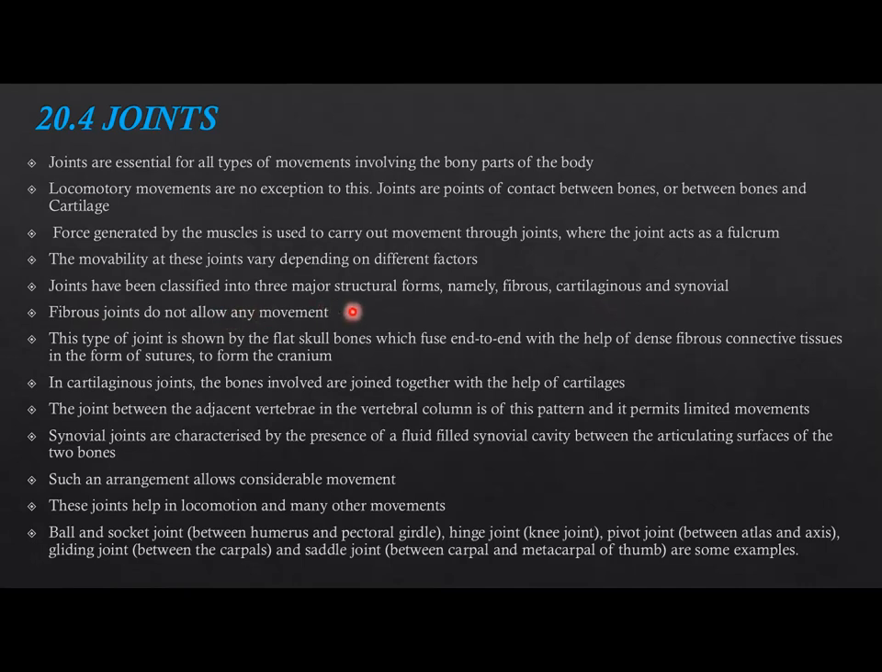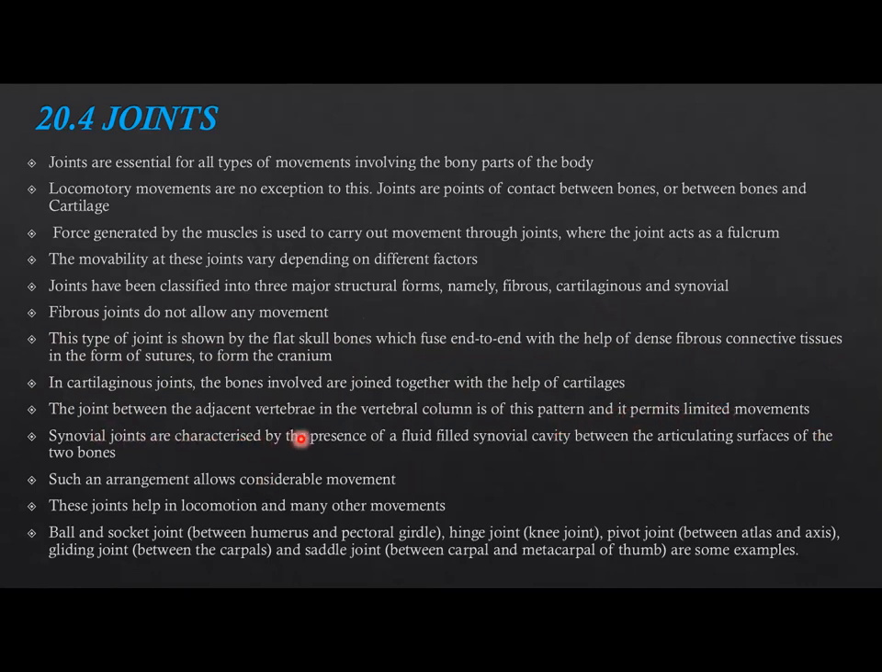Fibrous joints do not allow any movement. This type of joint is shown by the flat skull bones, which fuse end to end with the help of dense fibrous connective tissues in the form of sutures to form the cranium. In cartilaginous joints, the bones involved are joined together with the help of cartilages. The joint between the adjacent vertebrae in the vertebral column is of this pattern and it permits limited movements.